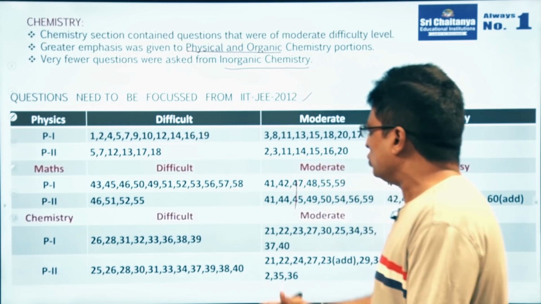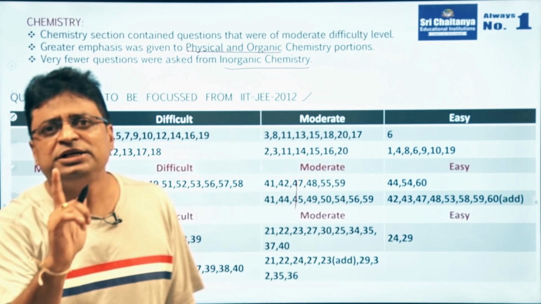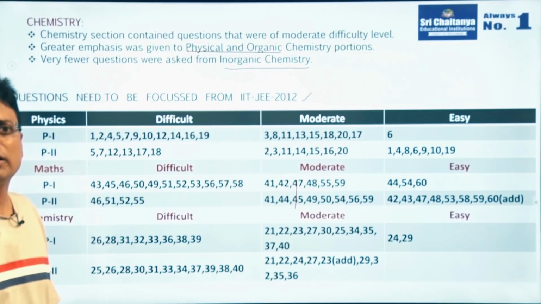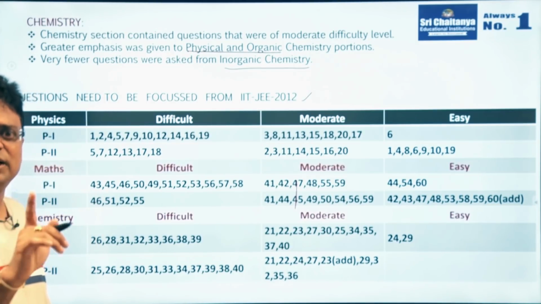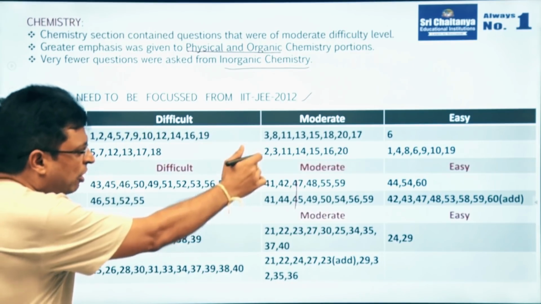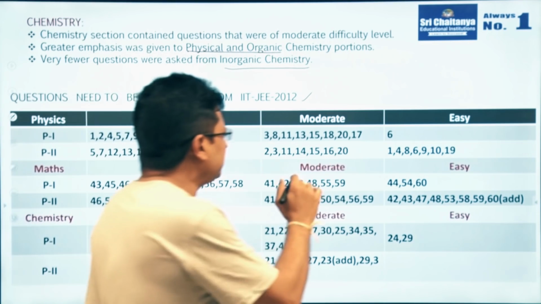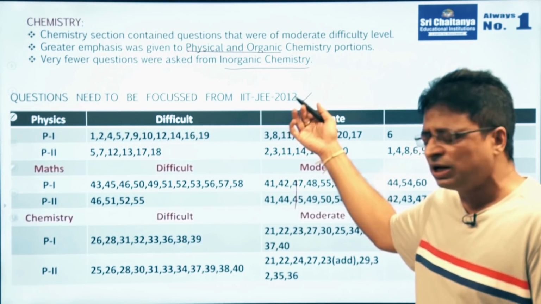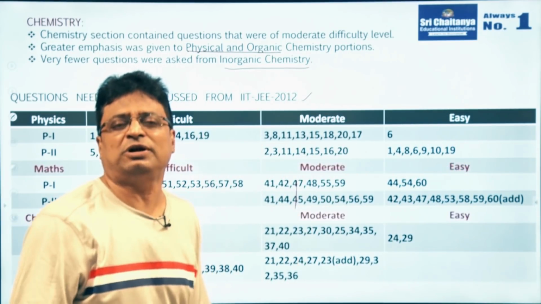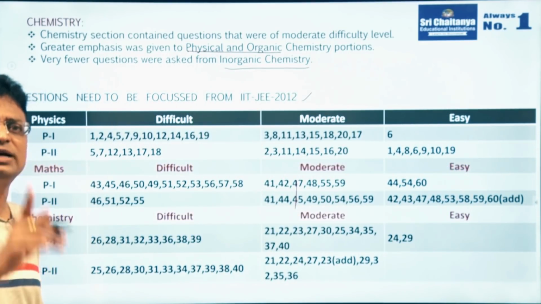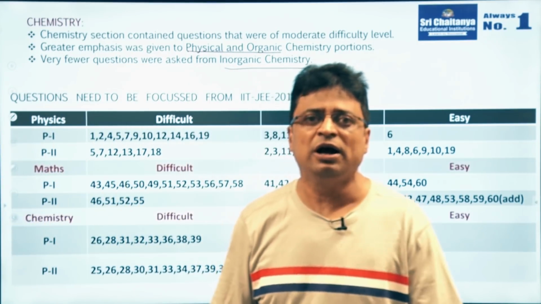This is my suggestion, and I am repeating: download the original IIT JEE 2012 question paper, not the papers of other institutions, the original IIT JEE paper, note down all the questions which I have given here, concentrate on the background behind the questions and strengthen those particularly. You should do wonders and get good marks in JEE Advanced 2020 also.